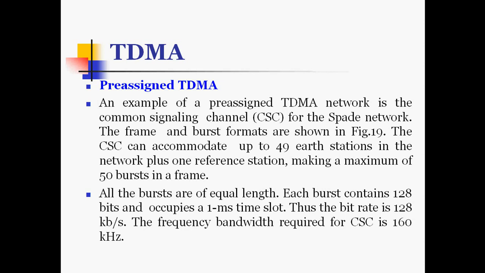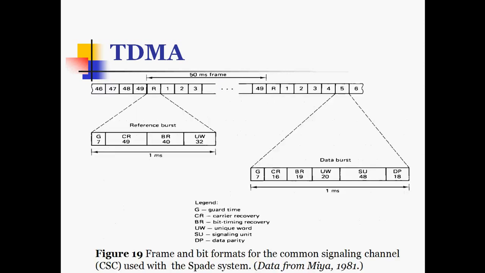The frame and burst formats we see in the diagram, and the CSC, common signaling channel, can accommodate up to 49 earth stations in the network plus one reference station, making a maximum of 50 bursts in a frame. All the bursts are of equal length. Each burst contains 128 bits and occupies a 1 millisecond time slot. Thus, the bit rate is 128 kbps and the frequency bandwidth required for the common signaling channel is 160 kilohertz.